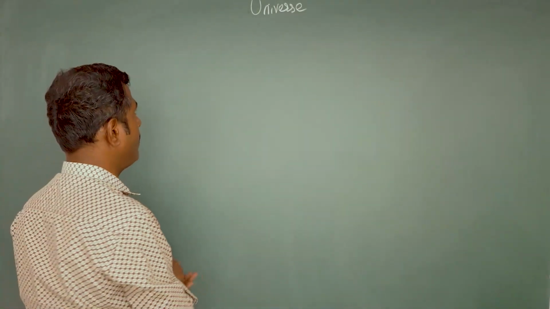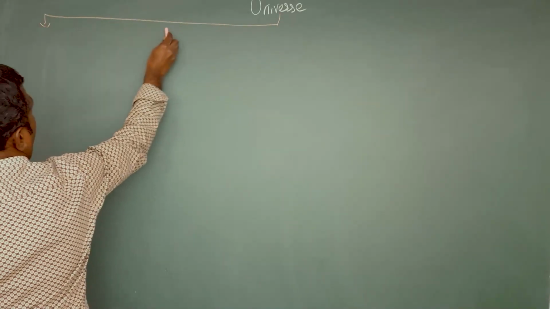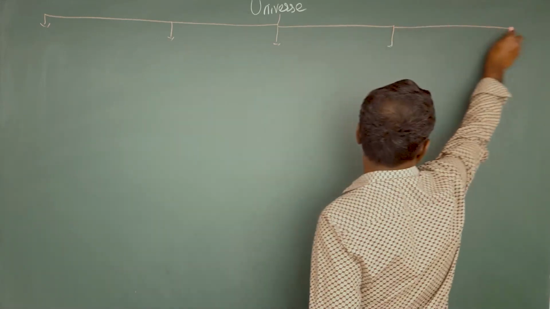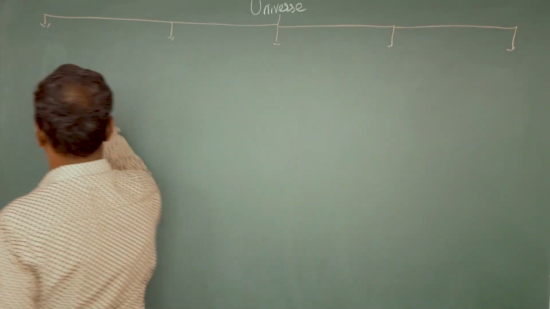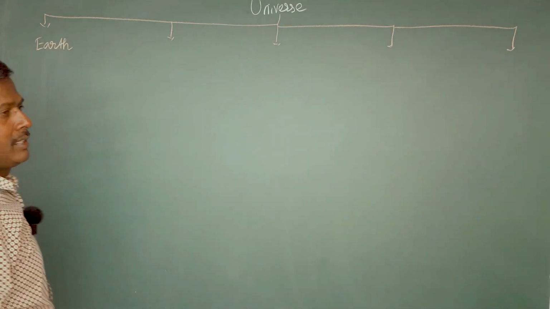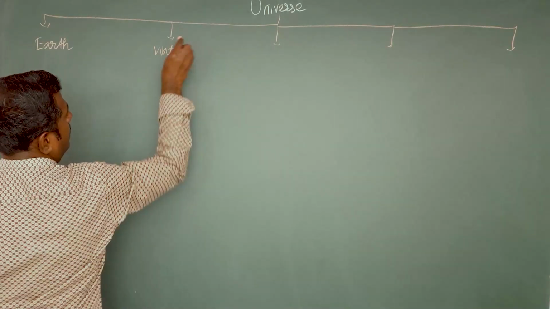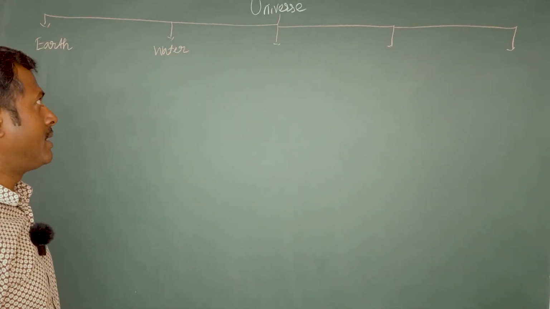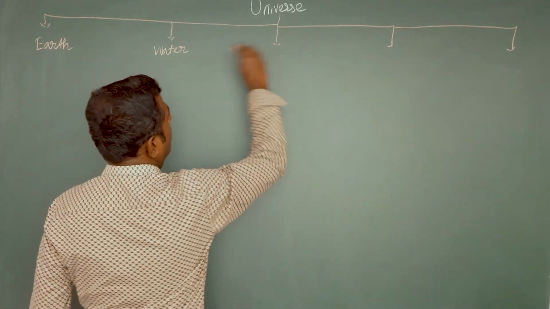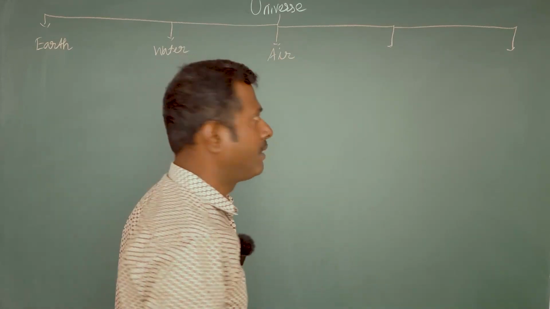Fundamentally, this universe is made of 5 different types of major elements. The first major element present in this universe is Earth. The next is water. The next we can write is air.